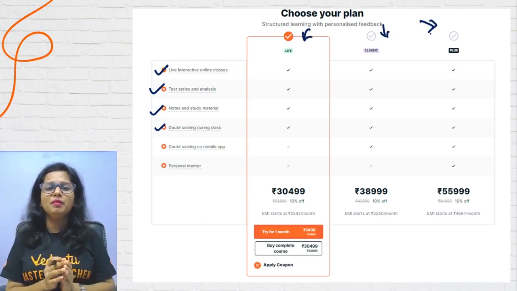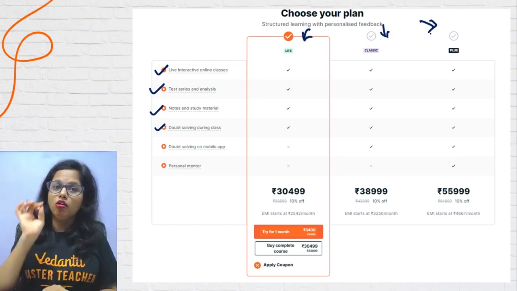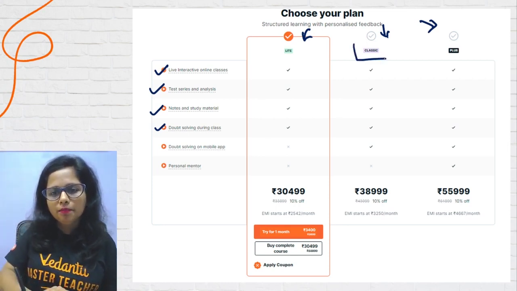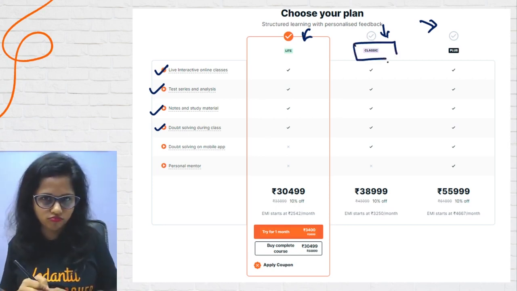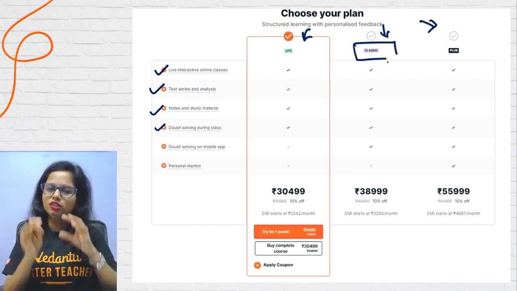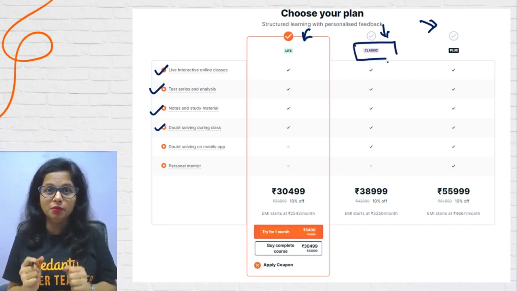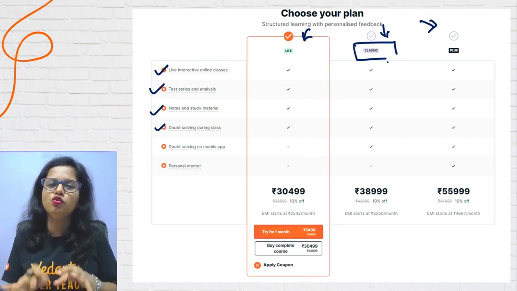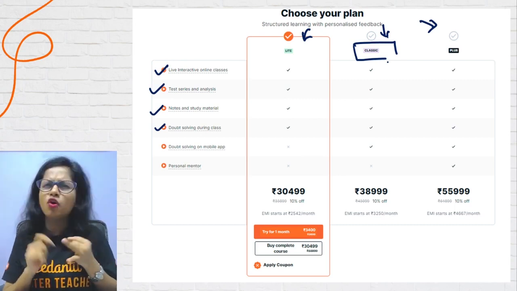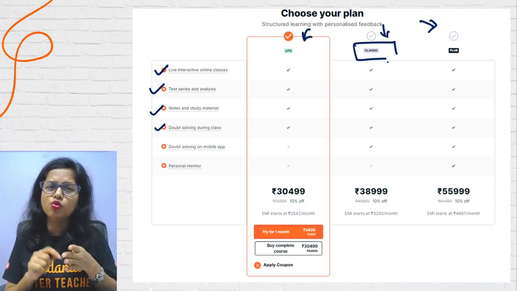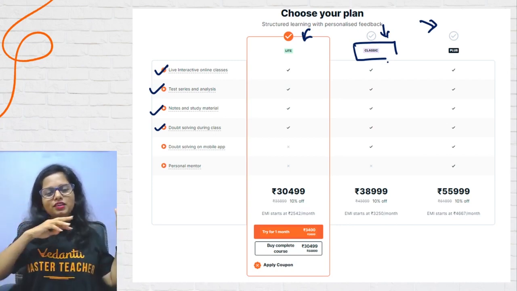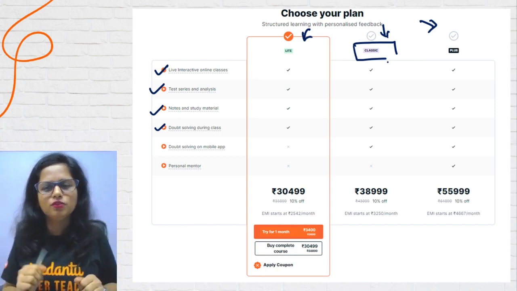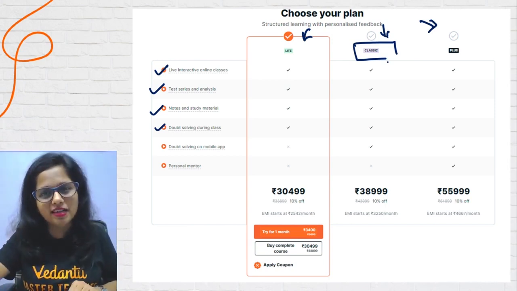But if you feel ki ma'am I need additional doubt solving outside the class, you can go for the Pro Classic subscription. You feel ki ma'am not just the doubt solving app, but I need a study buddy who will be my academic mentor, my personal mentor, who will be solving my academic, non-academic queries and concerns, who will be motivating me, who will be with me throughout the academic year like a guiding angel of mine. So better you can go for the Pro Plus subscription.